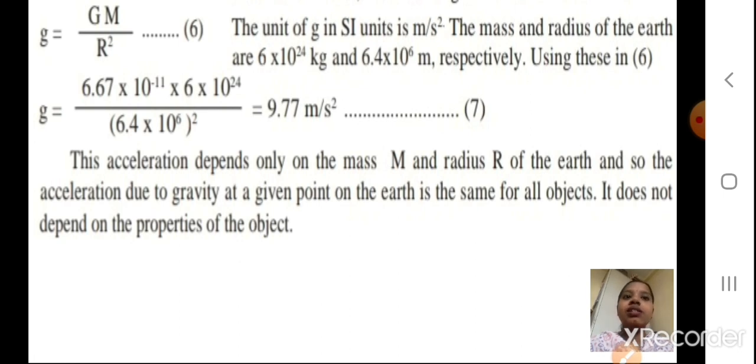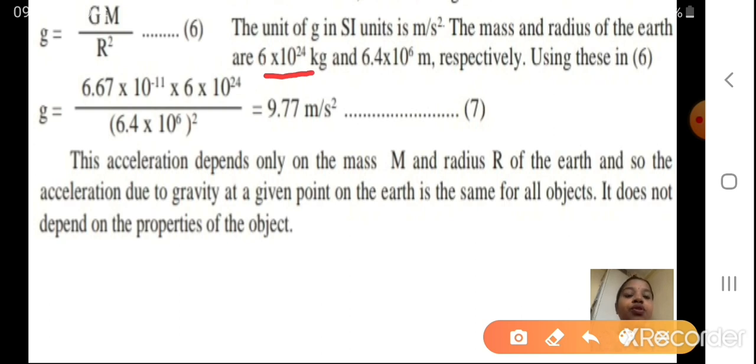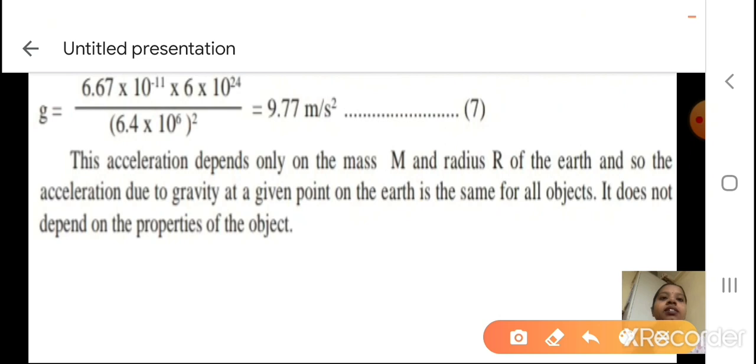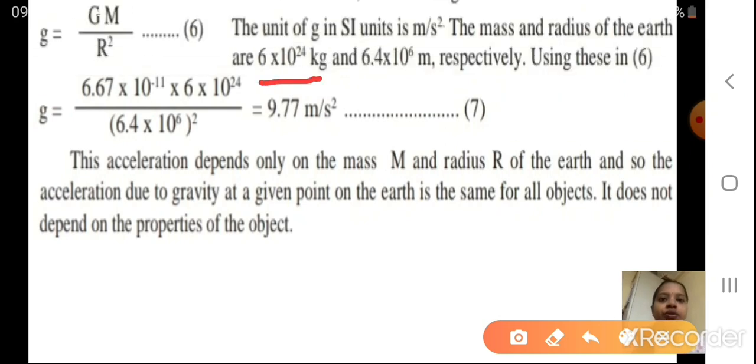Using this in equation 6. Now in equation 6, whatever standard values we have got, this is 6 into 10 raised to 24 kg and 6.4 into 10 raised to 6, I have substituted in this equation. So now I am going to substitute, you can see here, the values 6 into 10 raised to 24 kg and 6.4 into 10 raised to 6 meter in this equation. I am doing this as I told you. So I have substituted the values, and what is the value I am getting? 9.77 meter per second square.